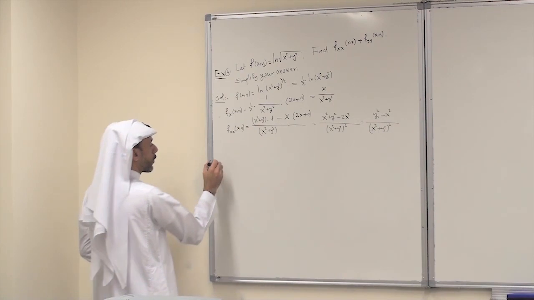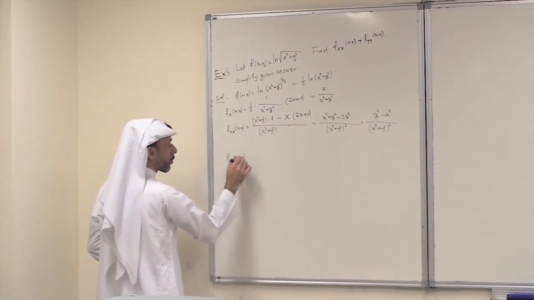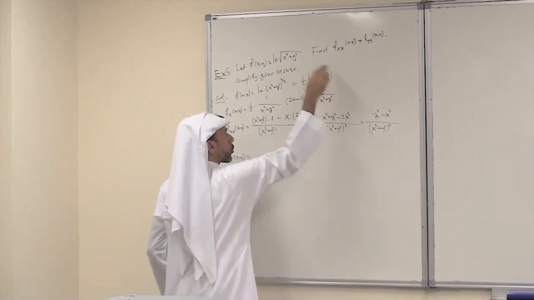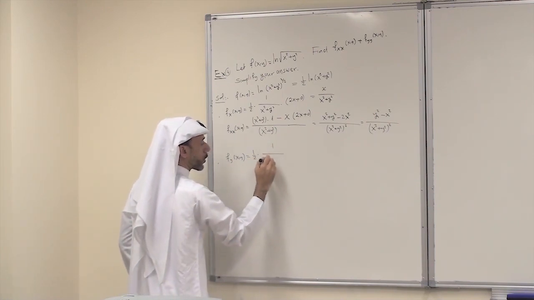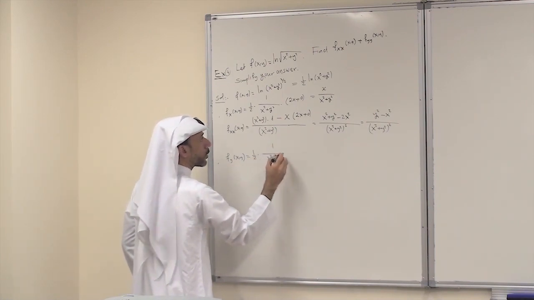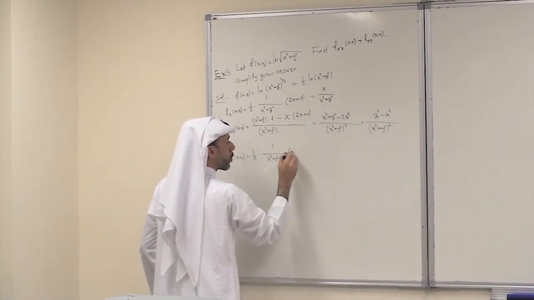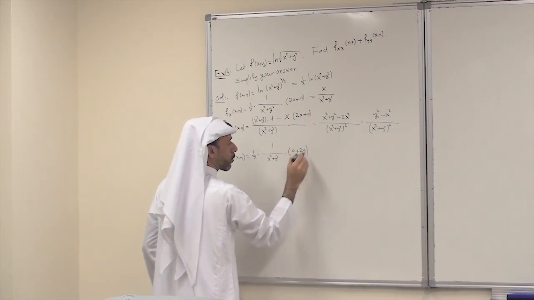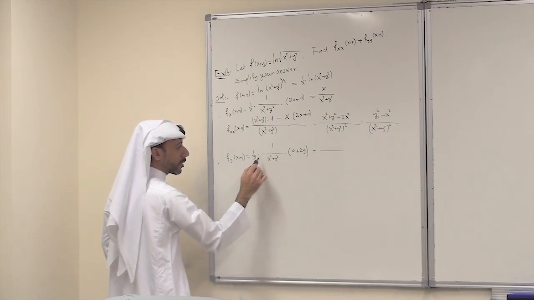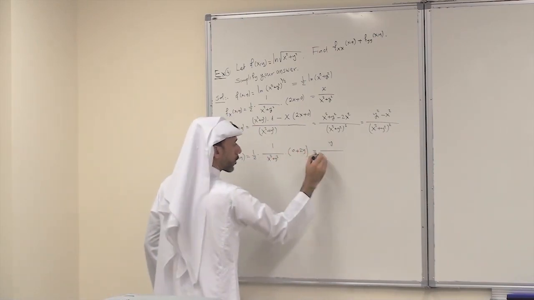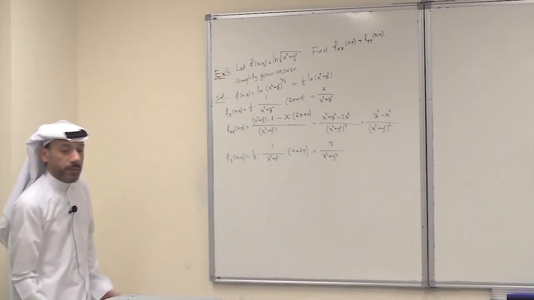You do the same thing for f sub yy. First find f sub y at xy. When you differentiate with respect to y, this is half, a constant. Derivative of the ln, it is 1 over x squared plus y squared times derivative of this with respect to y. So this is 0 plus 2y. Okay. This is 2y. 2 with 2 will cancel. You get y over x squared plus y squared. This is f sub y.